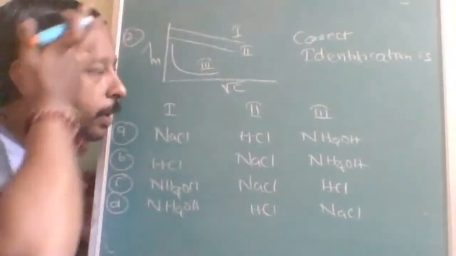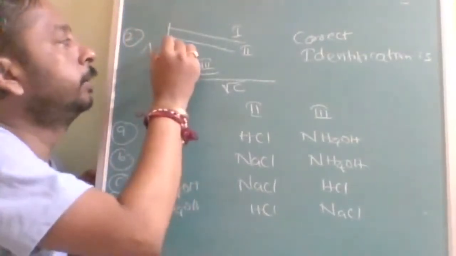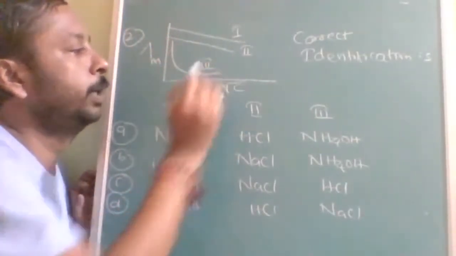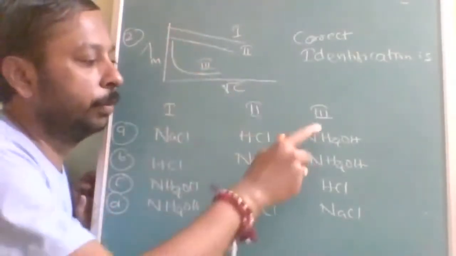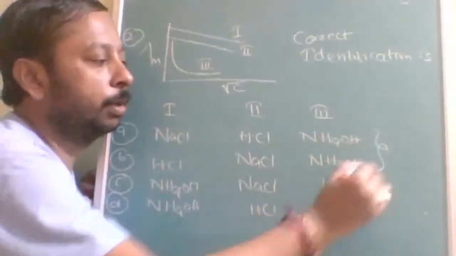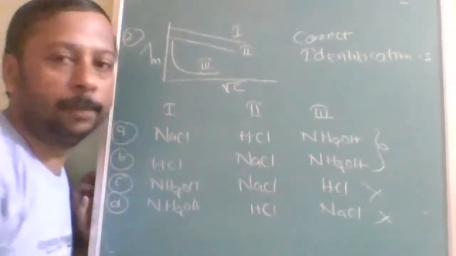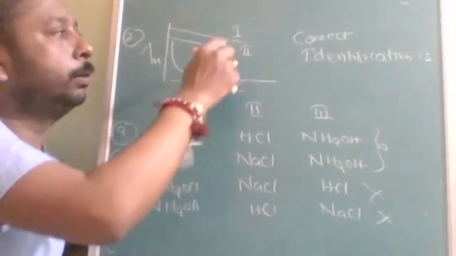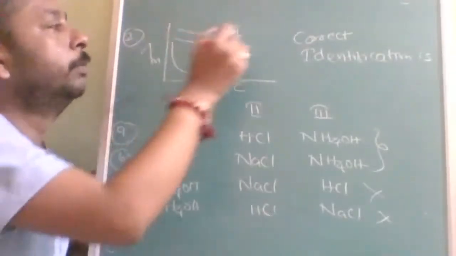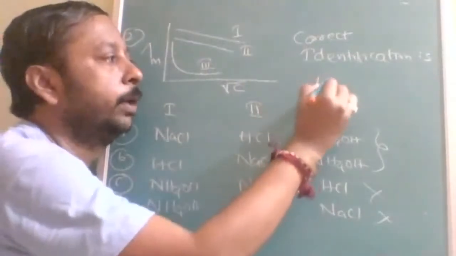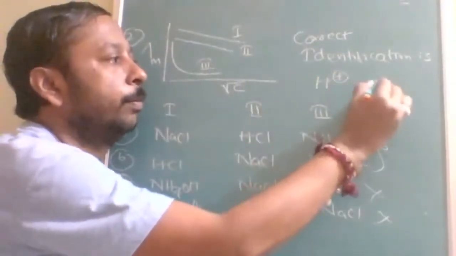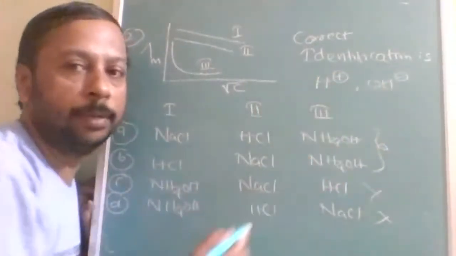Here, this type of question must be done along with option verification. First of all, everybody must know parabola is for weak electrolyte. So 3 must be NH4OH, and only these two options are possible. This cannot be. Now, out of these 1 and 2, I told you highest conductivity will be shown by H plus, followed by the second one, OH minus.